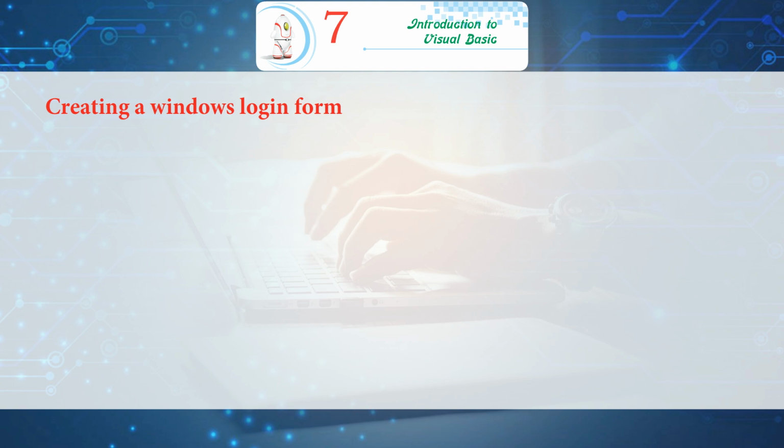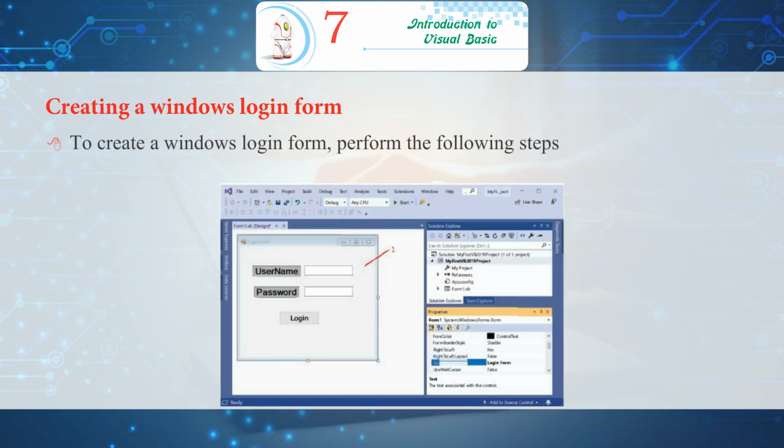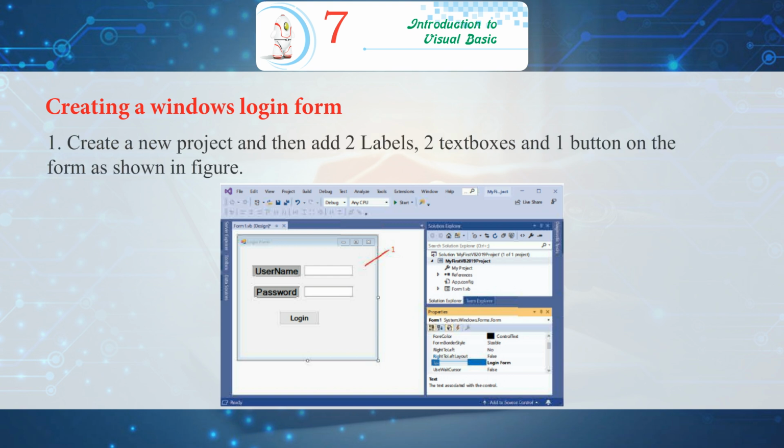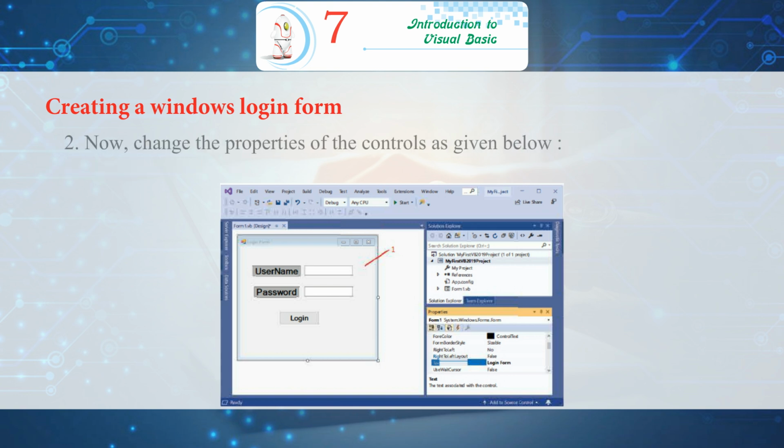Creating a Windows login form. To create a Windows login form, perform the following steps. 1. Create a new project and then add 2 labels, 2 text boxes and 1 button on the form as shown in figure.